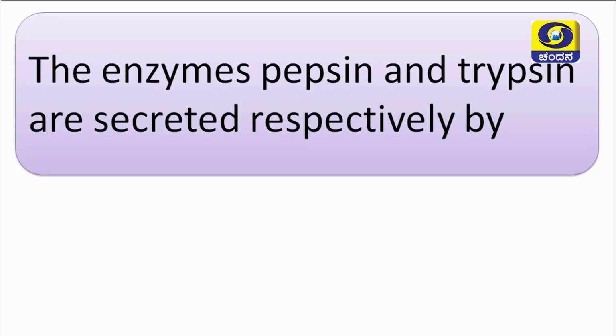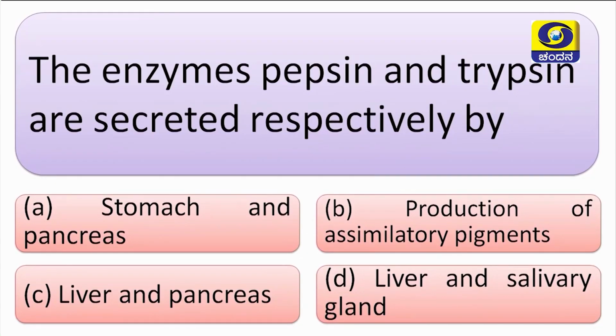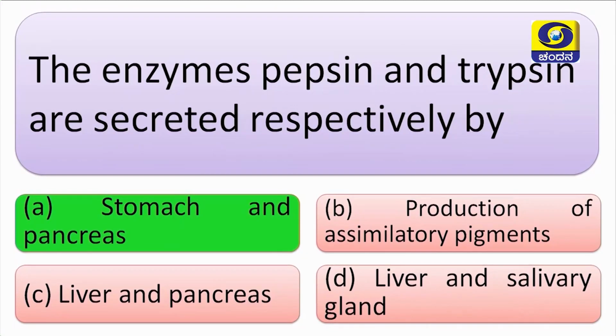Next question, the enzymes pepsin and trypsin are secreted respectively by, options are A, stomach and pancreas, B, production of assimilatory pigments, C, liver and pancreas, D, liver and salivary gland. Can you guess which is the correct answer? Your answer is correct. A is the correct answer. Stomach and pancreas, these two organs secrete pepsin and trypsin.